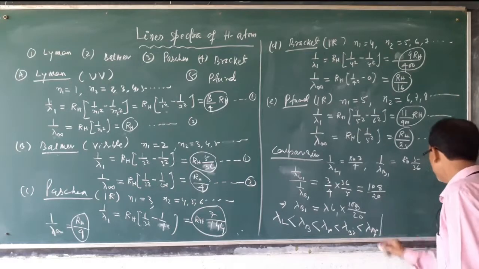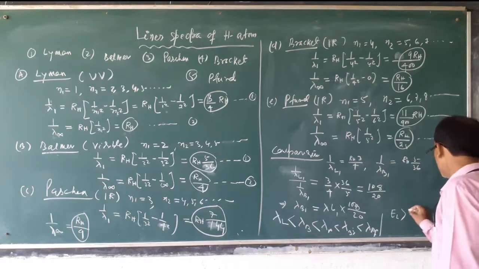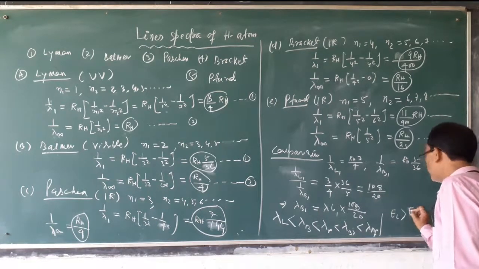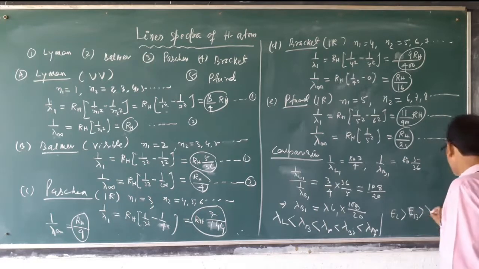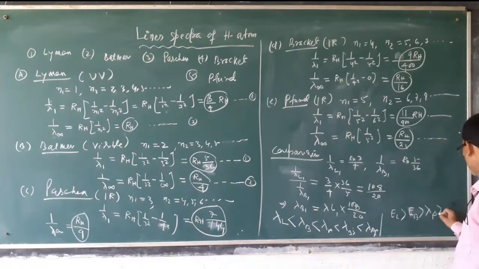So energy order will be E of Lyman series greater than E of Balmer series greater than Paschen, greater than Brackett, greater than Pfund.